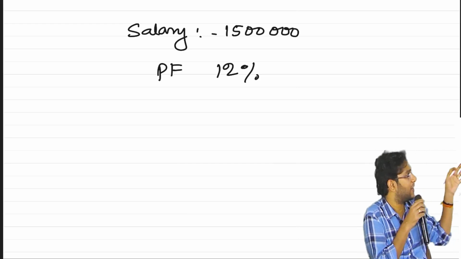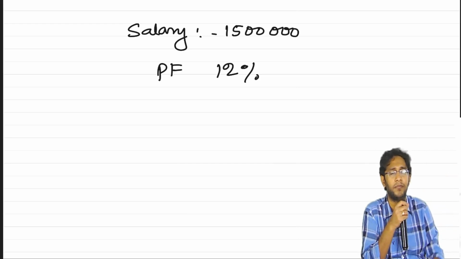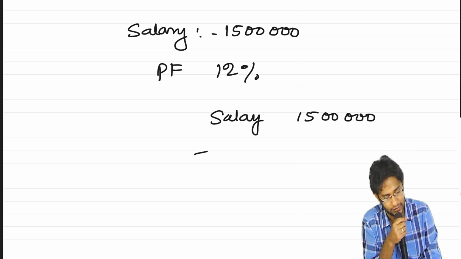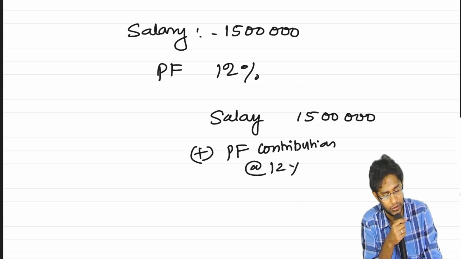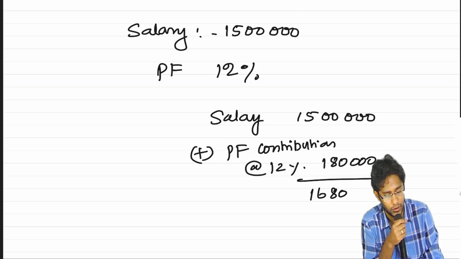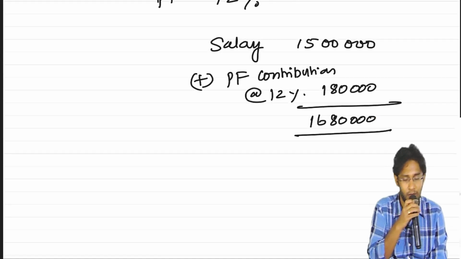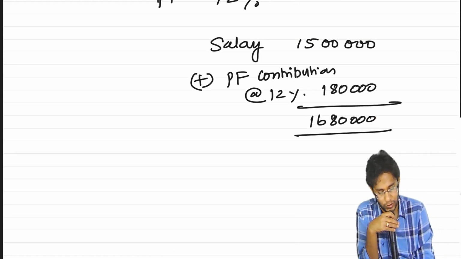Or tell me the entire salary paid entry, including PF. First of all, what is the cost to the company? Salary basic I have to pay anyway, how much? 15 lakhs. Plus, on behalf of the employee, I have to contribute to some authority, 12%. So overall, we have to pay to the employee that much, called the cost to the company, correct? For this, we have to write an entry. Carefully watch.